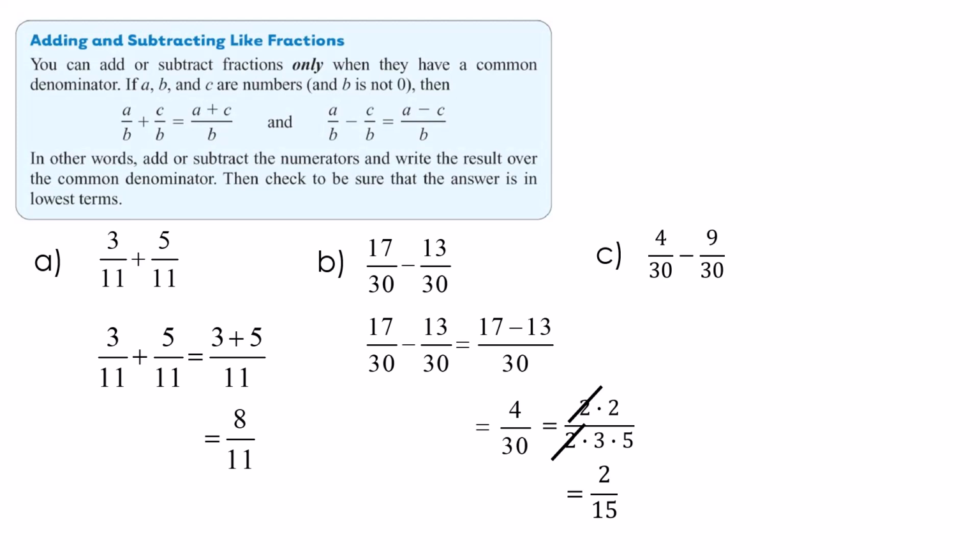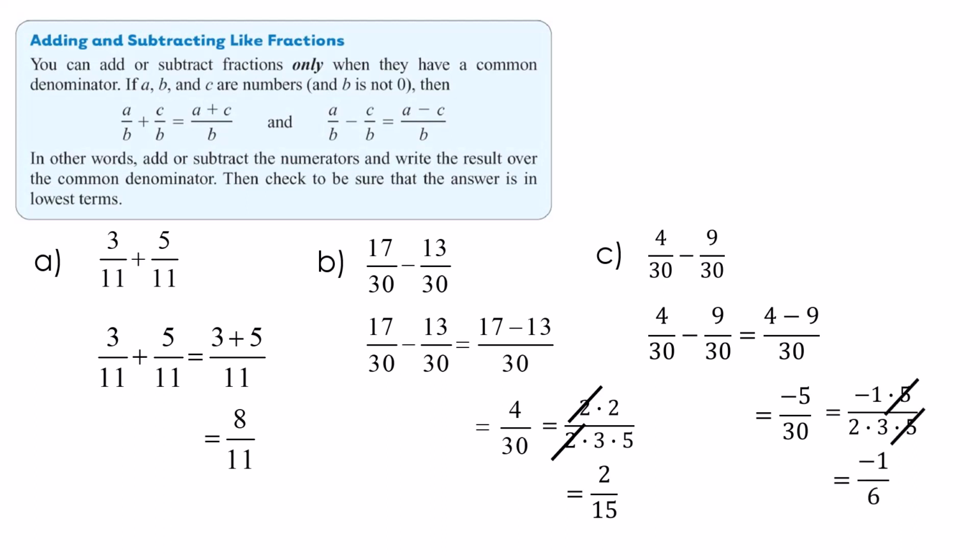Let's look at the last one. We have 4/30 minus 9/30. Once again, we have a common denominator. So all we're going to do is subtract the numerator, or the top. Now don't freak out if you get a negative. That's totally cool because we can have negative fractions. But for this one, we still have to reduce. So -5 is -1 times 5, and 30 is 2 times 3 times 5. We're going to slash or cancel everything that's the same, and we end up with -1/6, which is the same as -1/6.